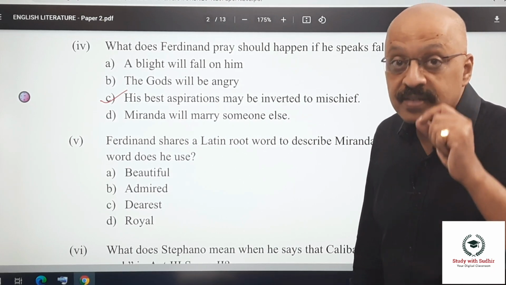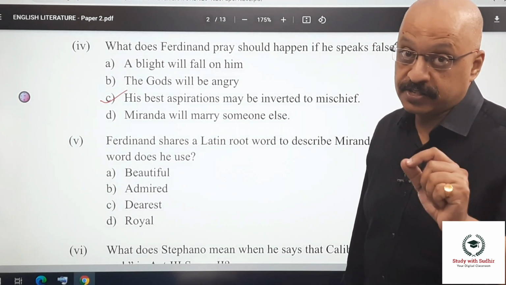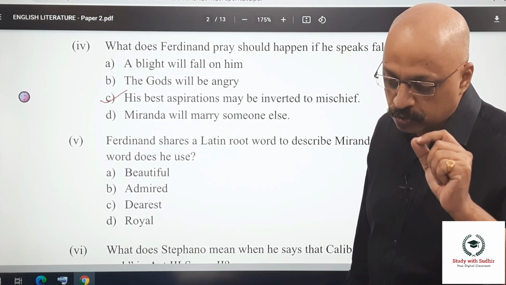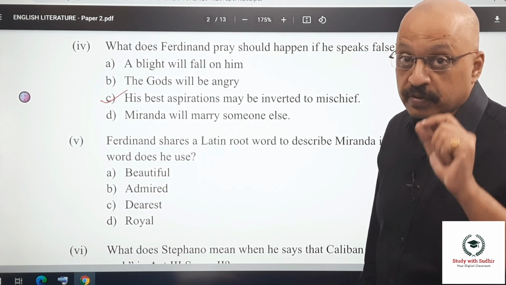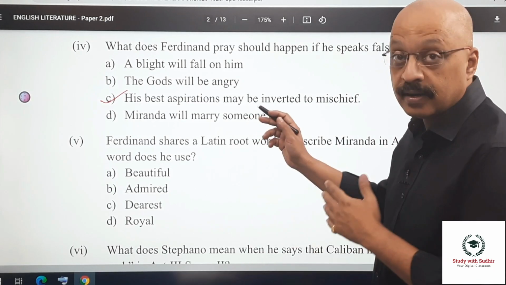Again, this is a line from the text. Okay, so you really need to know. He says invert what best is boarded me to mischief. That's the exact line in the text.